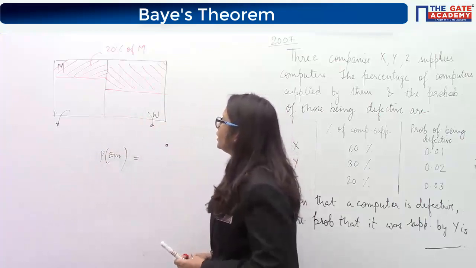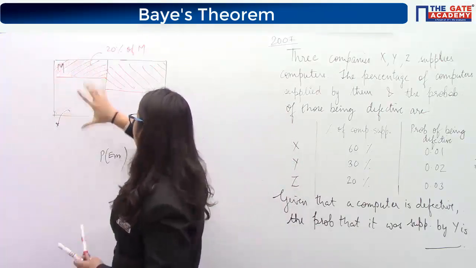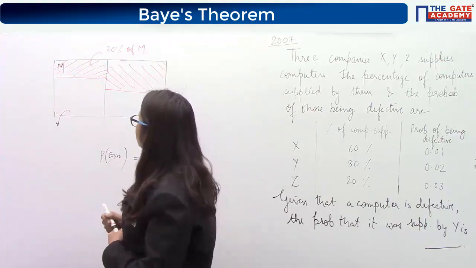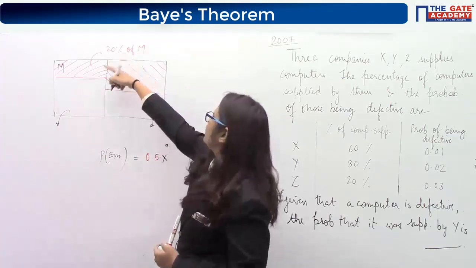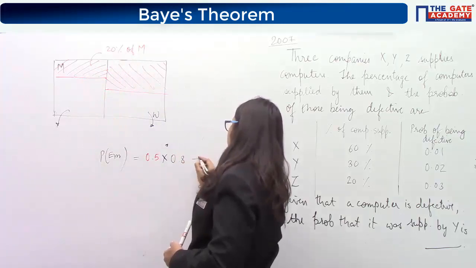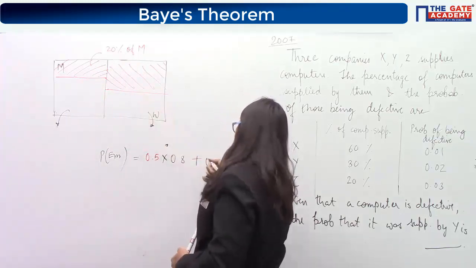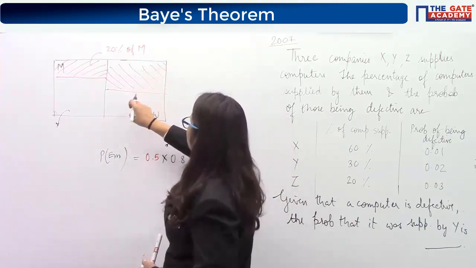So how will you find that area? First of all, the total area of M is 0.5. So 0.5 of what? If this was 20%, this is 80%. So 0.5 of 0.8, plus this, which is again 0.5, and this area is 50% of 0.5.